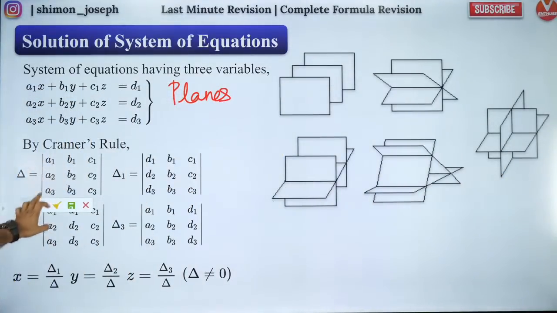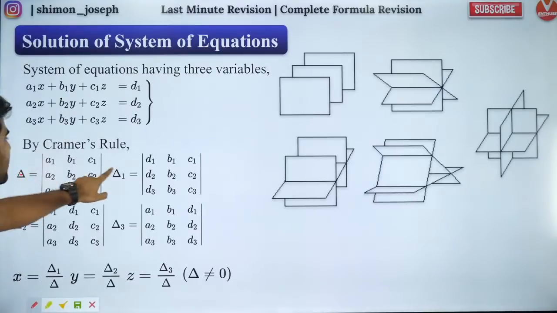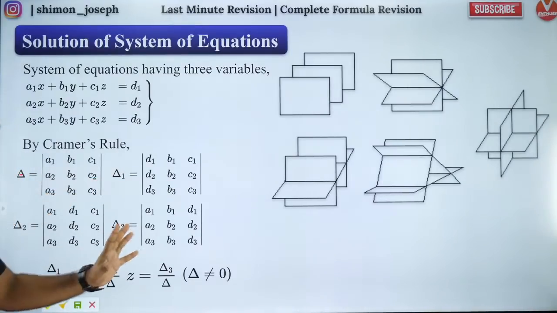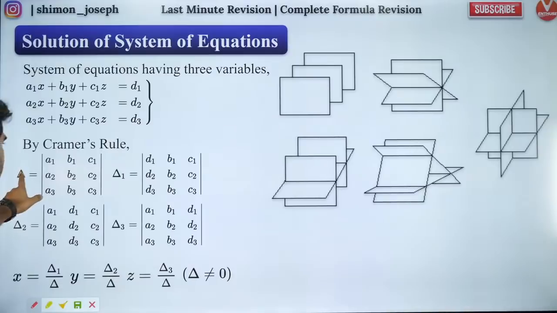So first of all, guys, when you have a 3 variable system, you need to first write down what is delta, delta 1, delta 2, delta 3. Are you all aware of that? Do you guys know how to find delta, delta 1, delta 2, delta 3? Yes, everybody? Are you all aware of that? People, can you please let me know?